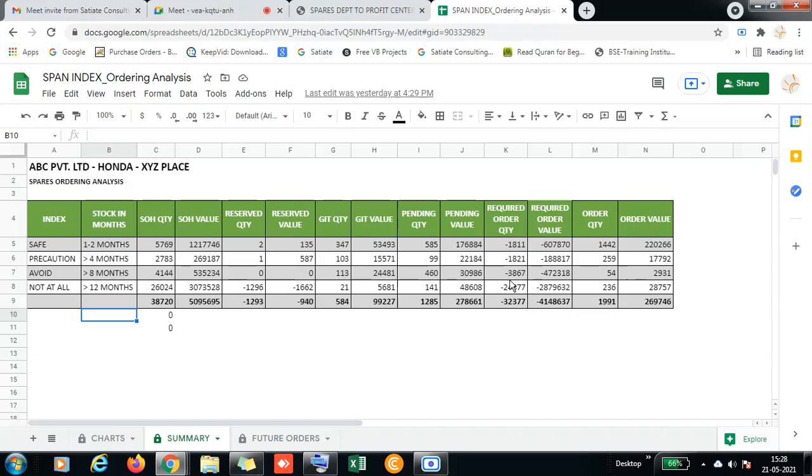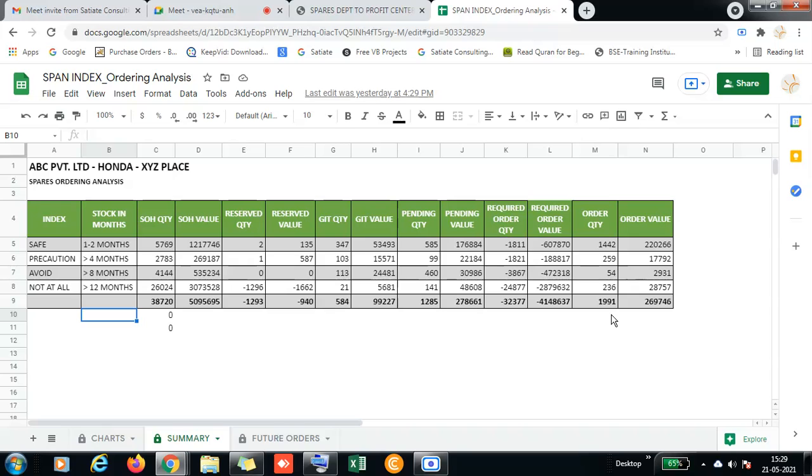Against that, the spare parts person, before submitting the order to the OEM, can make sure whether he is ordering any dead stock or not. If he wants to order a dead stock item also, he needs to take special approval from the dealer principal.